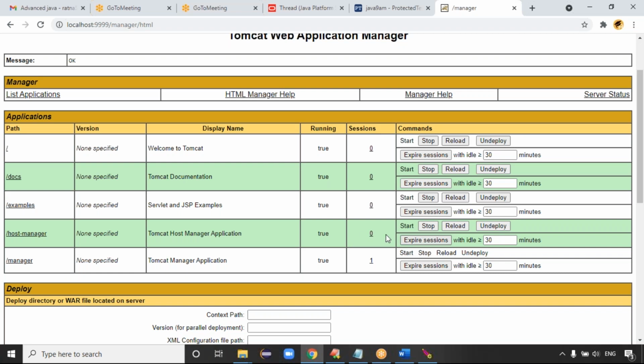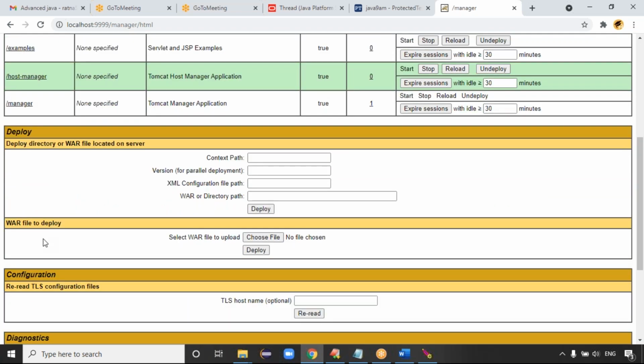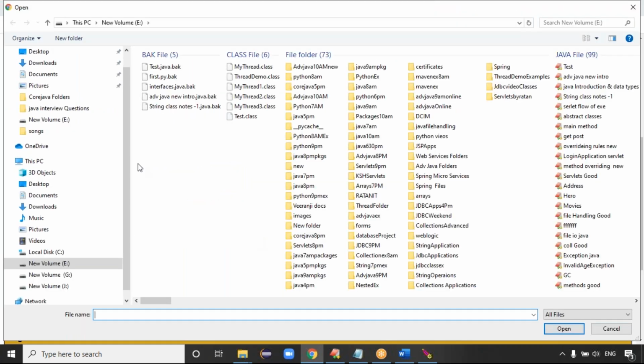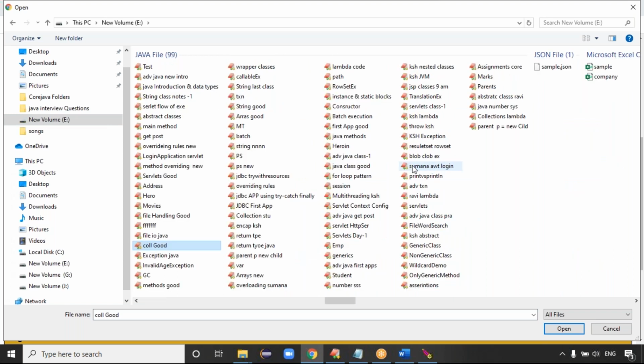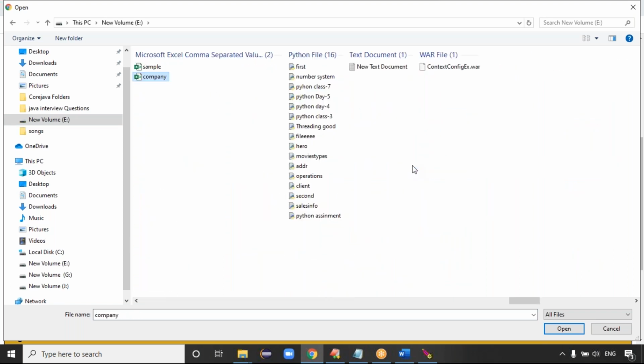Here I want to deploy now. If you want to deploy the WAR file, below we have the option to choose a WAR file. Where is your WAR file? Click on choose WAR file. Go to local disk E. In local disk E, we have the WAR file, config context WAR, right? Yes, this is the config context WAR. Click on the open button.